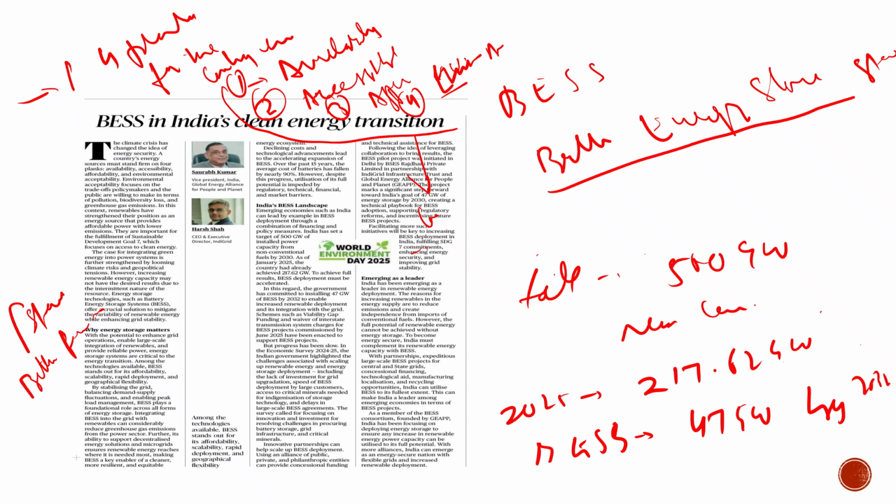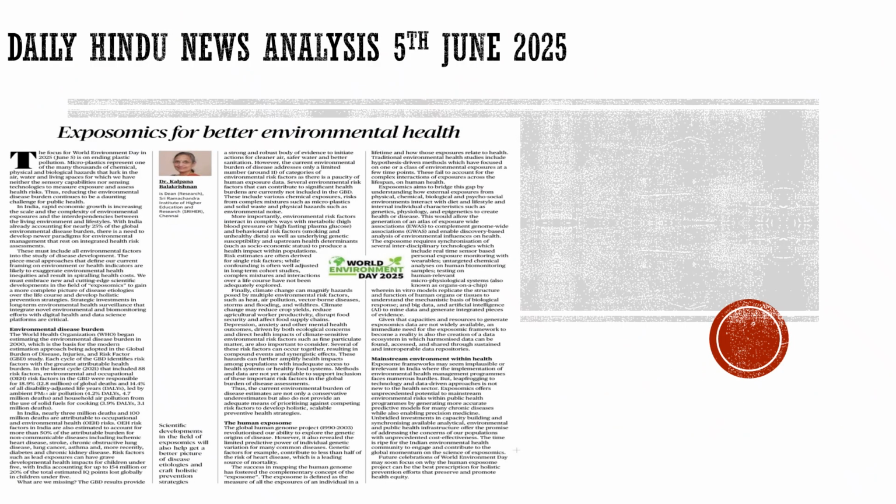Now let's move to the last article of today's discussion, and then we will conclude. It is basically about economics for better environmental health, as it is World Environment Day, which is being celebrated.